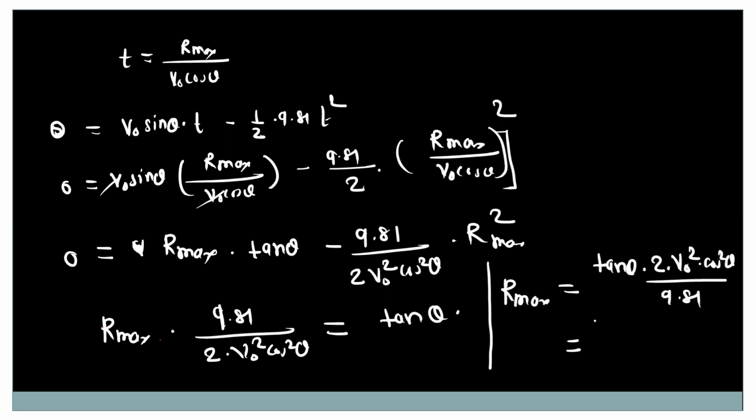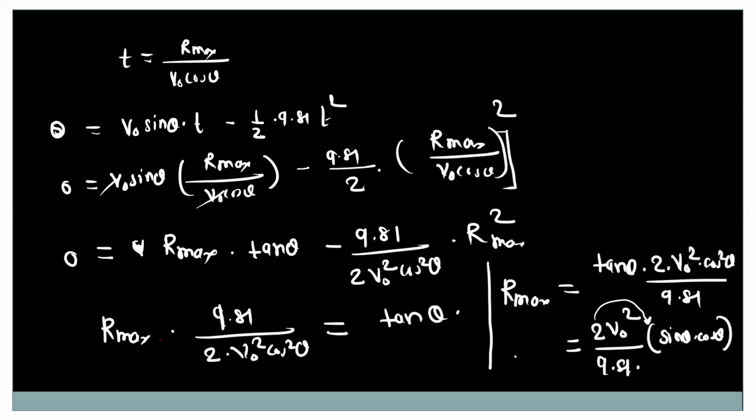So we will get 2 V naught square upon 9.81 into sin theta into cos theta. Okay, so we can take this complete term 2 sin theta cos theta, that is equal to sin 2 theta.